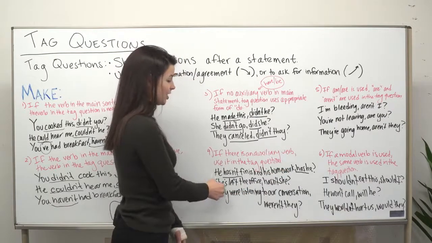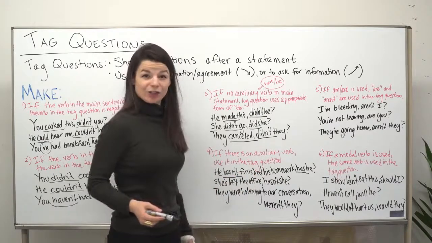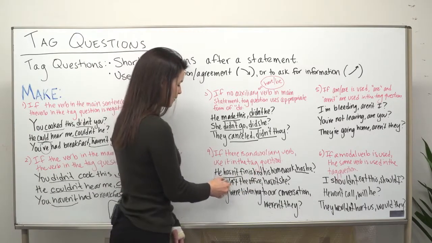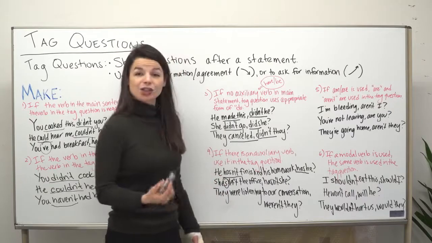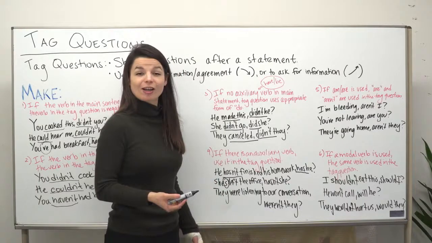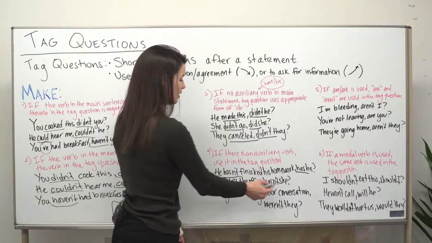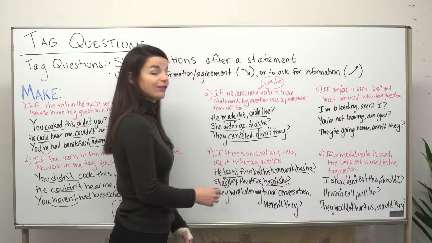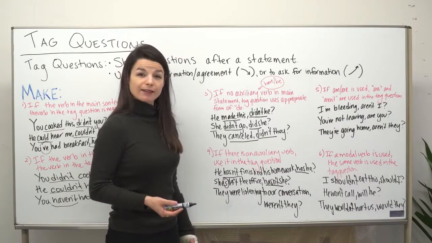Next one, she's left the office, hasn't she? Here the verb might be hard to find. It's this apostrophe S. She's left, meaning she has left the office, hasn't she? Here I've used the negative because the positive, she has, is used in the main statement.